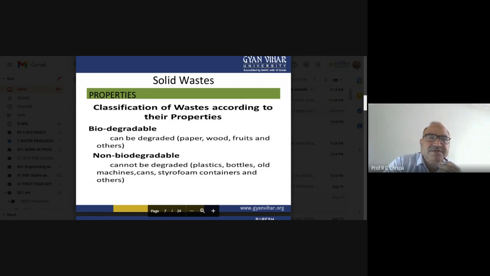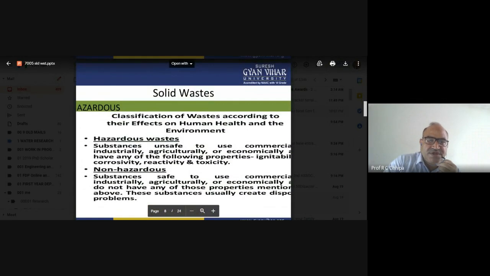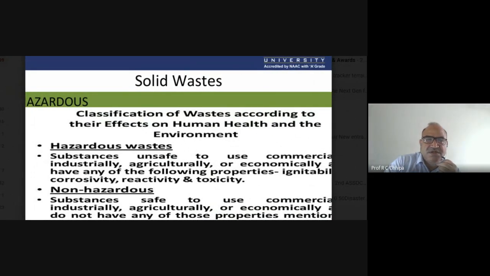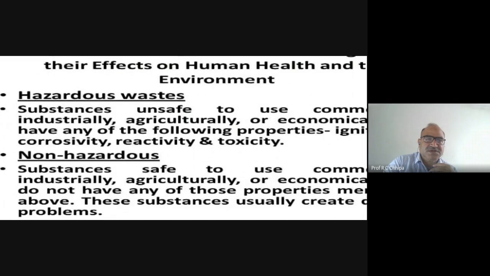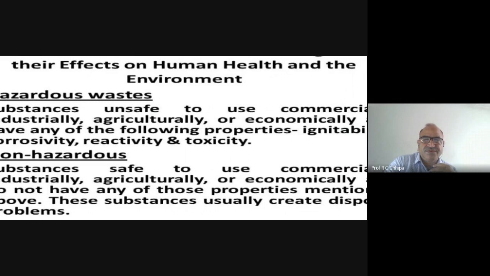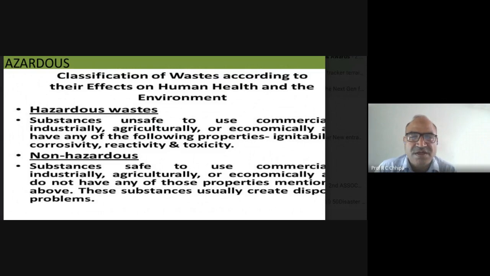But life itself is there, so we have to understand what things are there. Now, one more classification, based on hazardous or non-hazardous. This is the classification of waste according to its effect on human health and the environment. Hazardous waste means substances unsafe to use commercially, industrially, agriculturally, or economically.